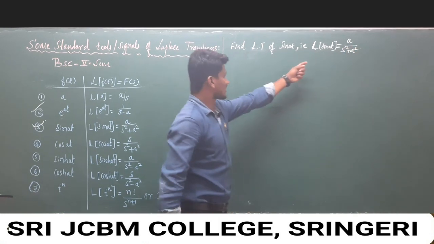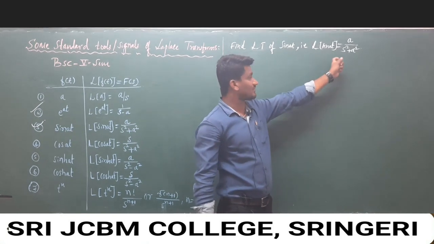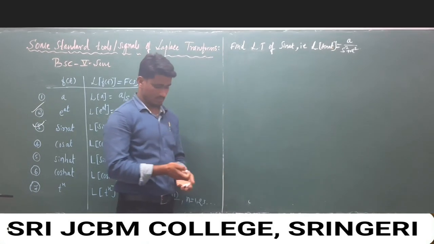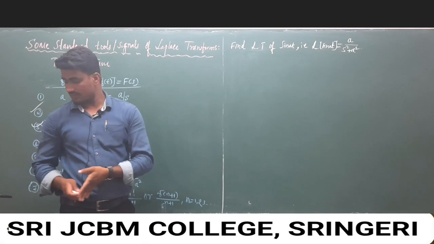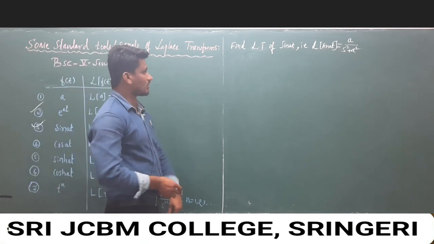We have to prove this condition of the Laplace transform of the trigonometric function sin at. So with the help of the definition we can solve.